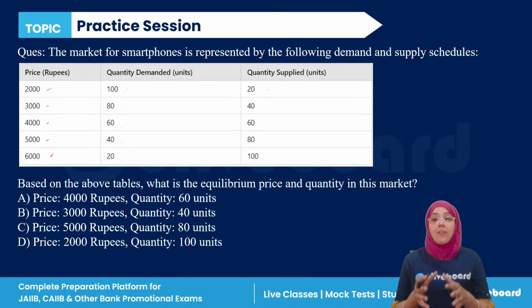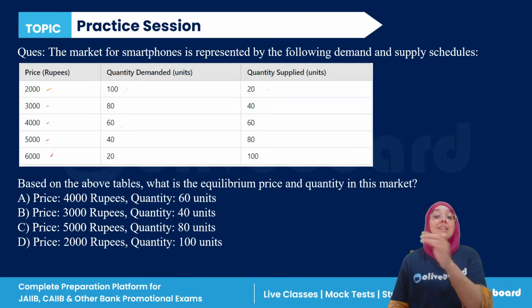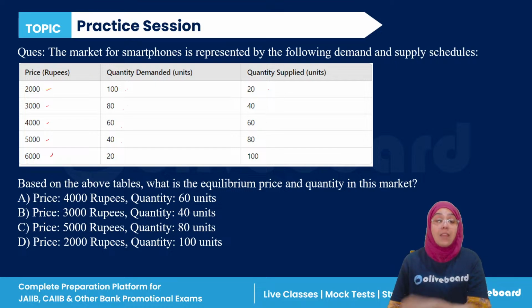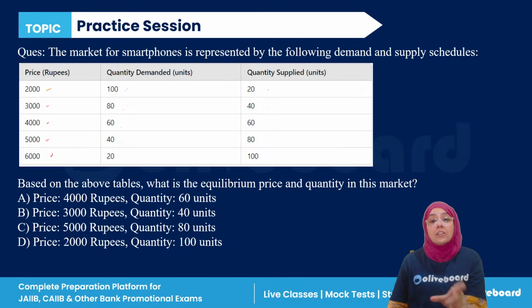Now, we are given a demand and supply schedule. When the smartphone is sold at rupees 2000, the quantity demanded is 100 and the quantity supplied is 20. When the price was 3,000, quantity demanded is 80 and the quantity supplied is 40.